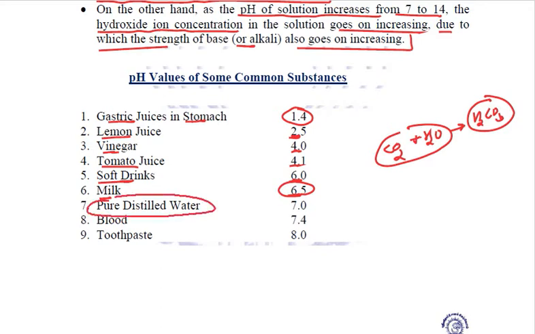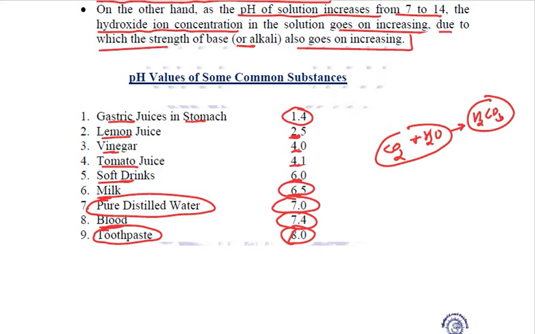Pure distilled water is totally neutral, having a pH of 7. Our blood, a bit surprising to know, has a pH of 7.4. It is slightly basic. And the toothpaste that we brush our teeth with has a pH of 8.0. So these are the pH values of some common substances, right?